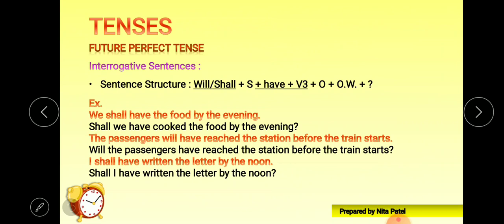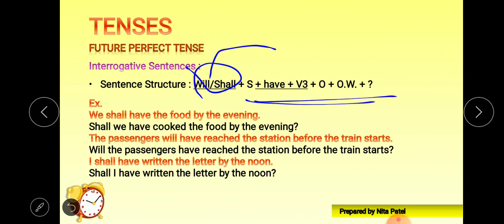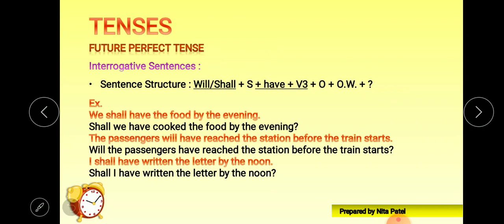Okay, let's see the interrogative sentence. Now we'll put will or shall in the beginning and the rest of the thing will come just after it, and we'll put the question mark at the end of the sentence to frame it as an interrogative sentence.